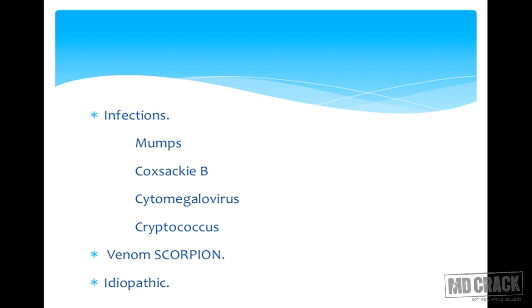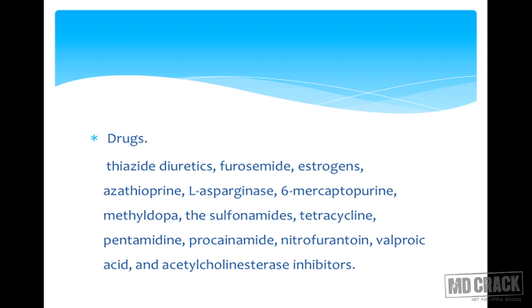Among infections, we have got mumps which may be followed by pancreatitis, Coxsackie B virus infection, cytomegalovirus infection, cryptococcus infection, or some venoms like scorpion bites can cause acute pancreatitis, or the cause may not be known, which is called idiopathic condition. There are some drugs.